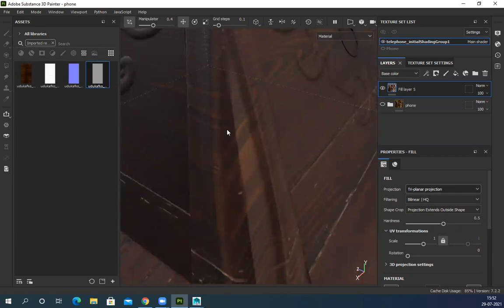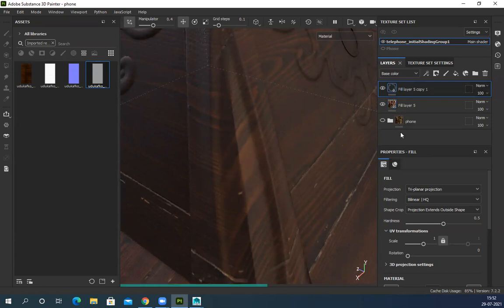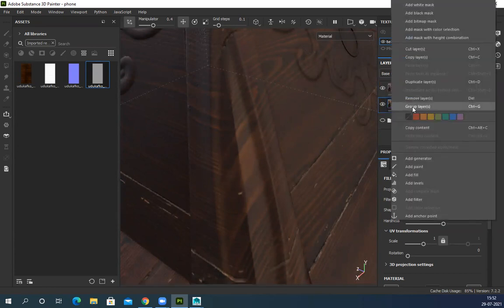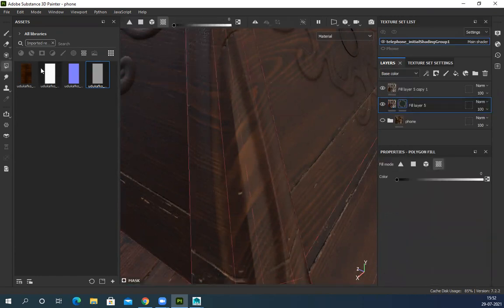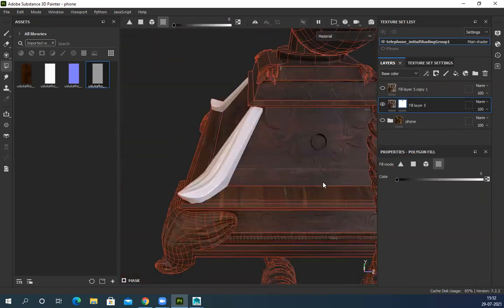So for this also, I can just simply duplicate, get rid of triplanar and rotate the texture manually. Suppose I'll just duplicate this, and from this one I have to remove this one. So add a white mask and UV. Black is selected. Select this, get rid of this thing, hide this one.